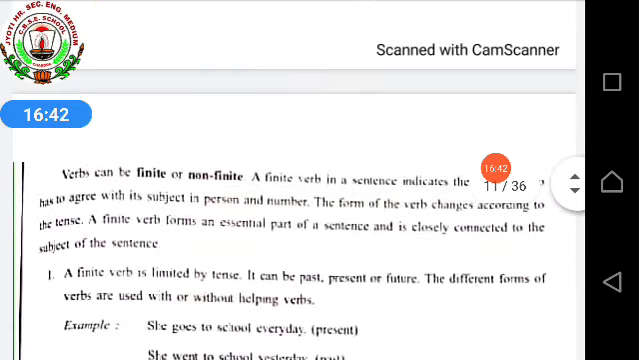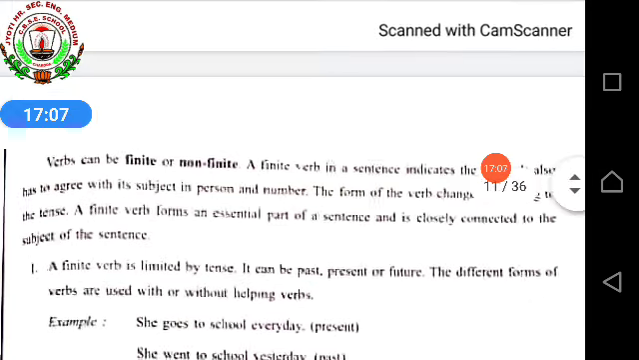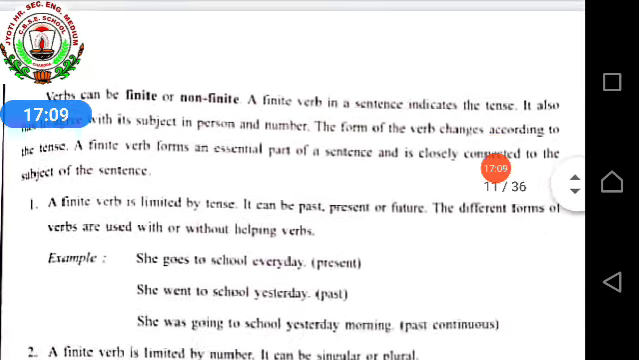Next, here is the definition. Verbs can be finite or non-finite. A finite verb in a sentence indicates the tense. It also has to agree with its subject in person and number. The form of the verb changes according to the tense. A finite verb forms an essential part of a sentence and is closely connected to the subject of the sentence.